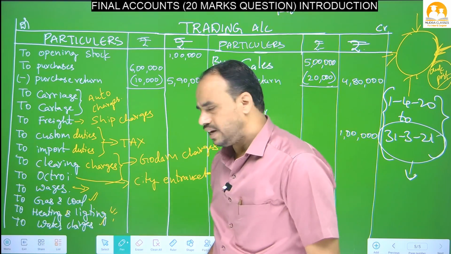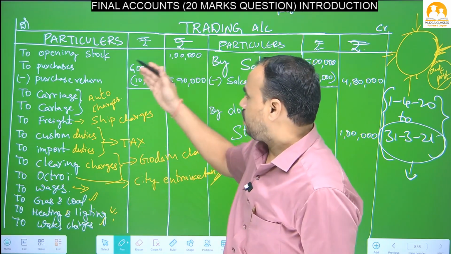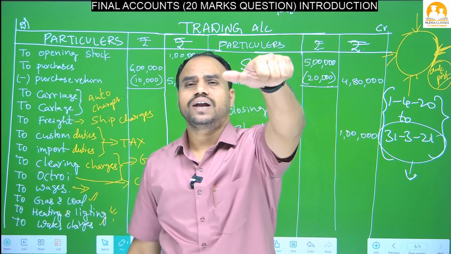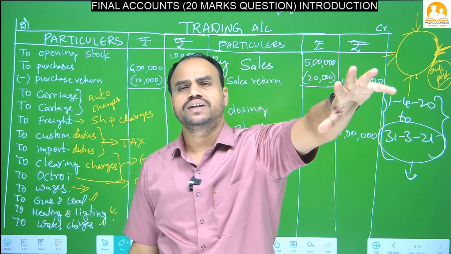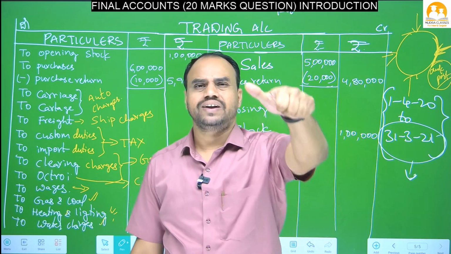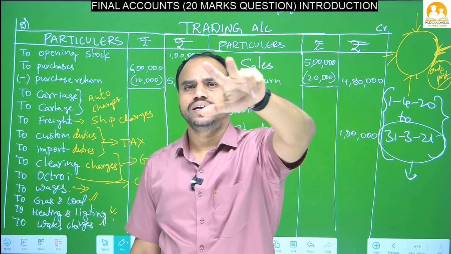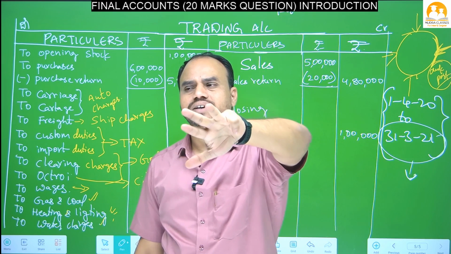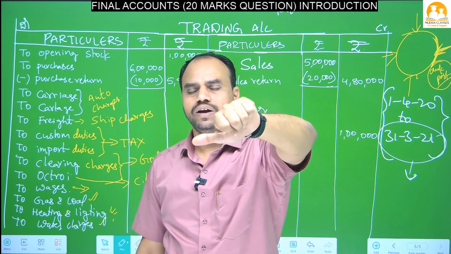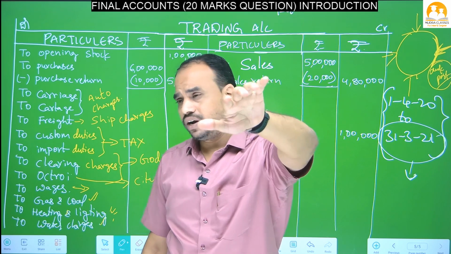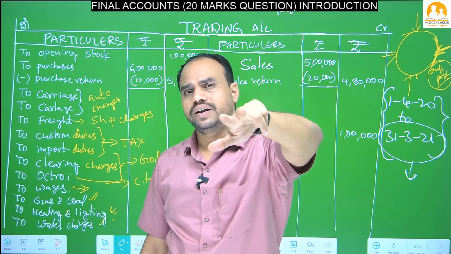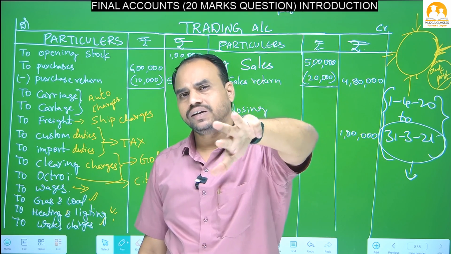And not only these items, some other items will also come on the trading account debit side, that is any factory related item, beta, like factory rent, factory manager salary, works manager salary, factory insurance.